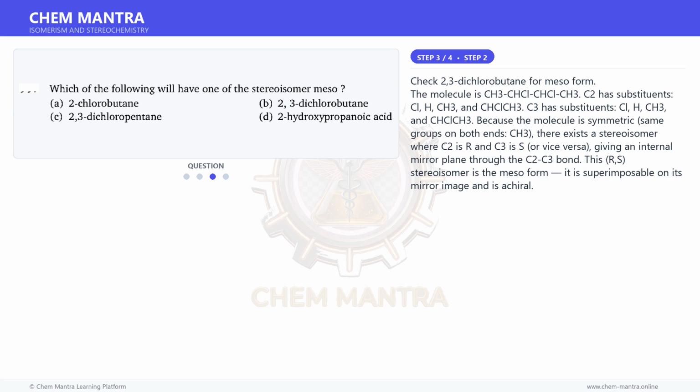Because the molecule is symmetric, same groups on both ends, CH3, there exists a stereoisomer where C2 is R and C3 is S, or vice versa, giving an internal mirror plane through the C2-C3 bond. This R-S stereoisomer is the meso form. It is superimposable on its mirror image and is achiral.